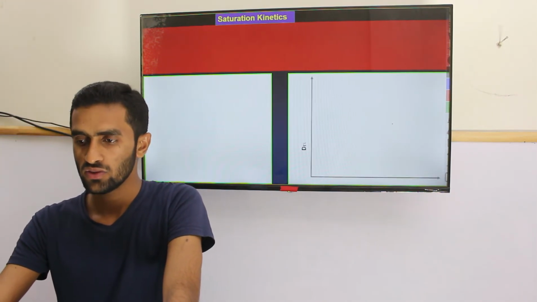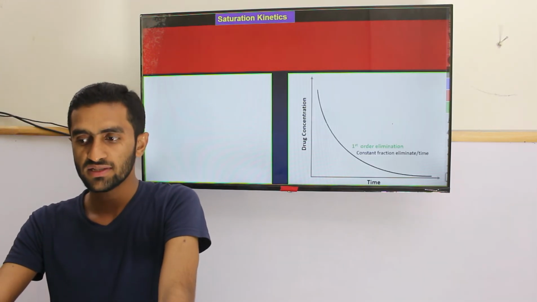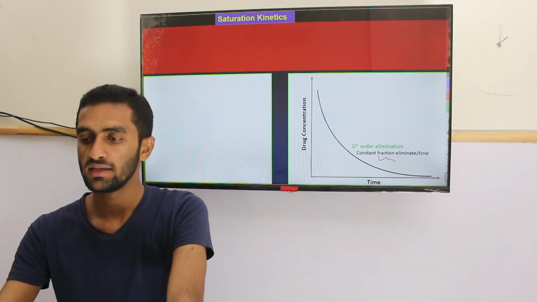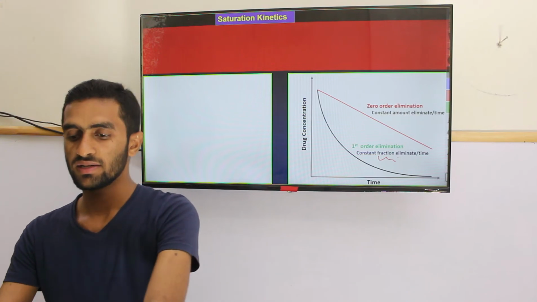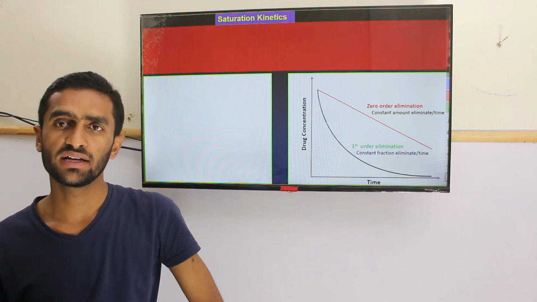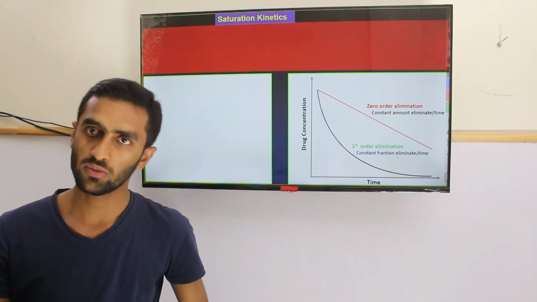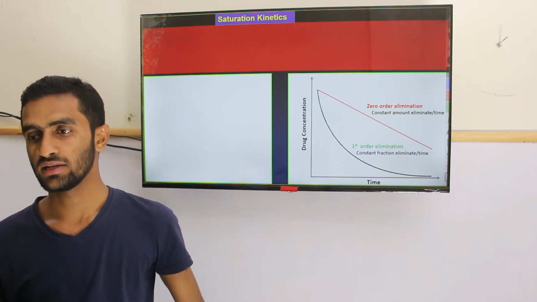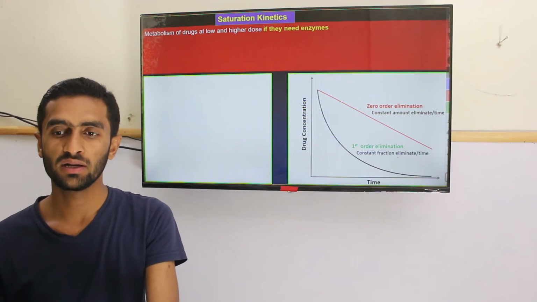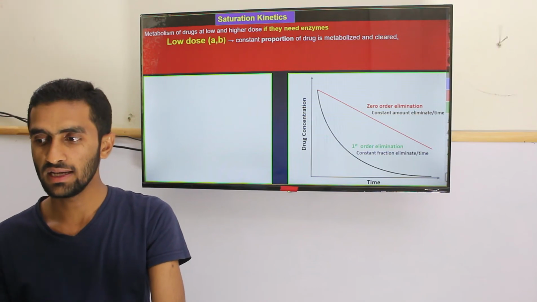Saturation kinetics, so what does it mean? Normally you see in first order a constant fraction of drug concentration is eliminated, while in zero order kinetics a constant amount is excreted. Actually, the clearance is dependent upon the enzymes, the metabolism and the excretion. But if the enzymes are limited, what will happen? In the lower dose, a constant portion of drug is going to be eliminated.